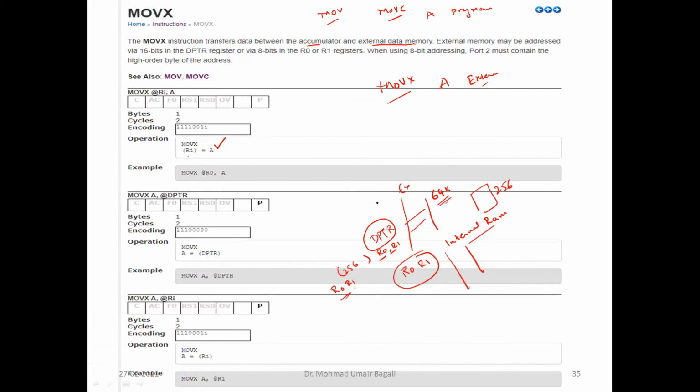So external memory you can point with DPTR, which is the most common, or even with R0 and R1, but the maximum will be only 256. That becomes a restriction, because the size of R0 and R1 is 8-bit only.